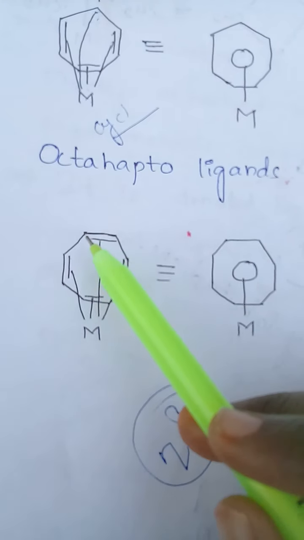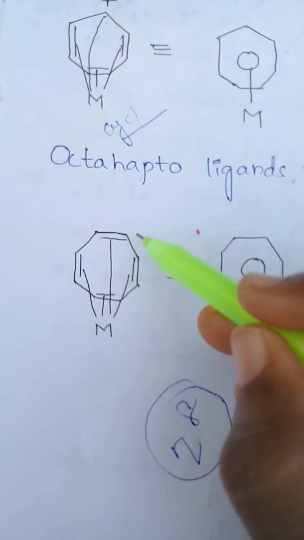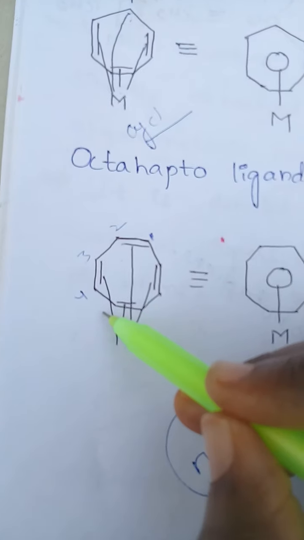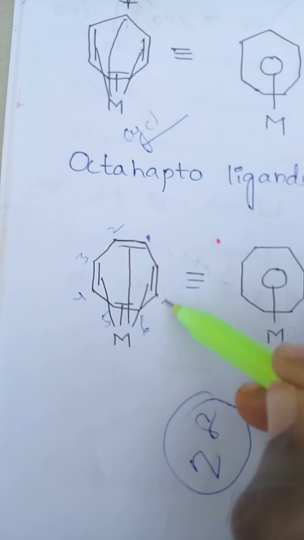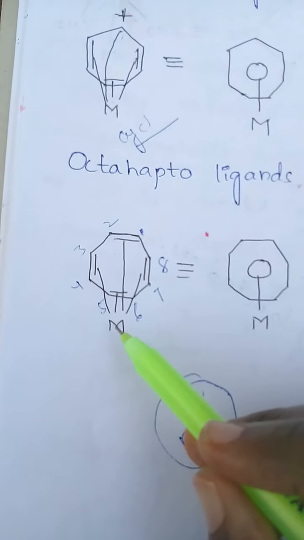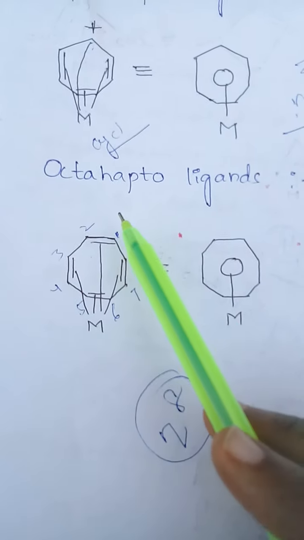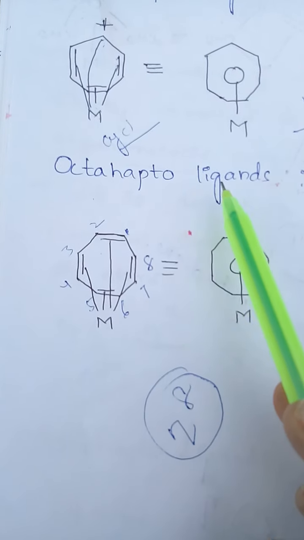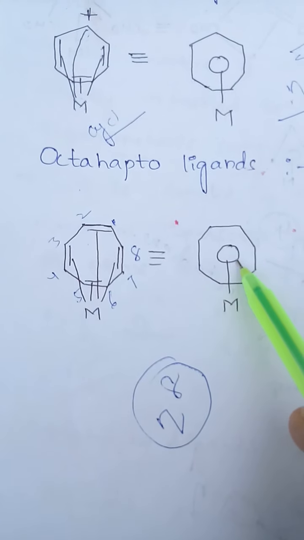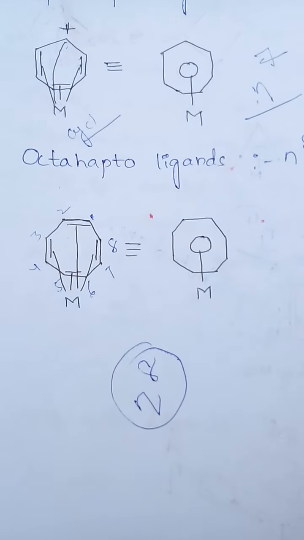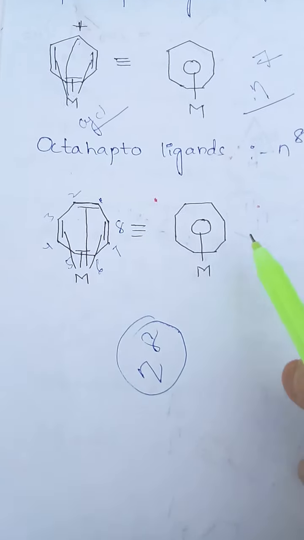So we can count both sides of the atoms. Here 1, 2, 3, 4, 5, 6, 7, 8. So here the metal is attached with 8 atoms. So this is considered an octahapto ligand. Here the circle indicates the metal is attached with all the atoms. So cyclooctatetraene acts as an octahapto ligand.